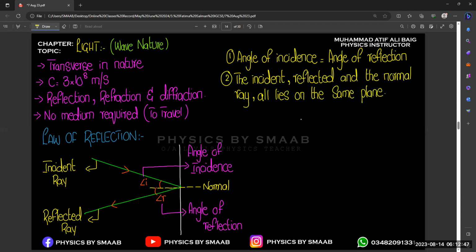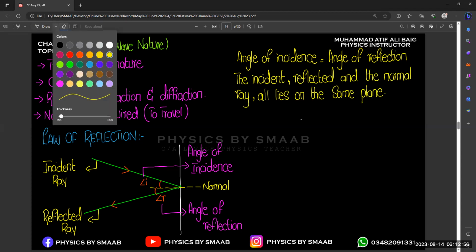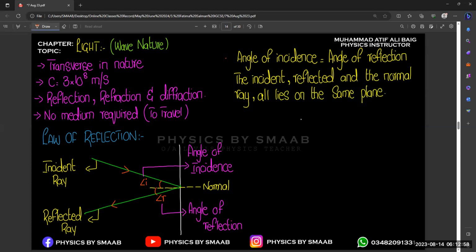Okay, so that is the meaning of the second postulate, right? Any confusion? No, sir. Okay. So this is very basic because we already studied this concept in our previous classes.